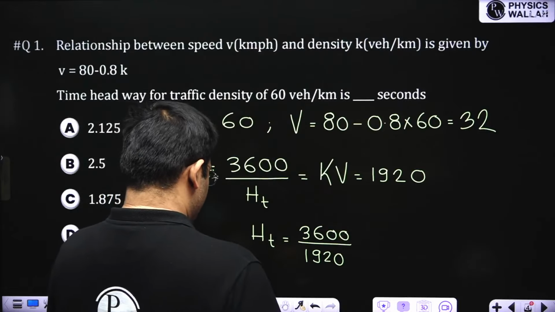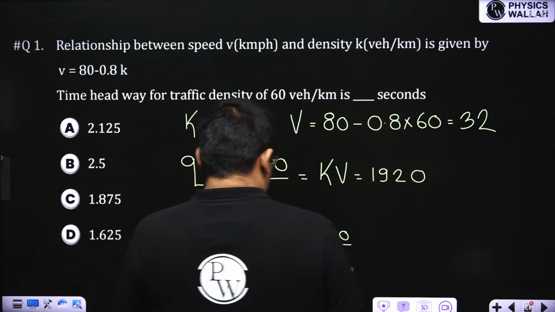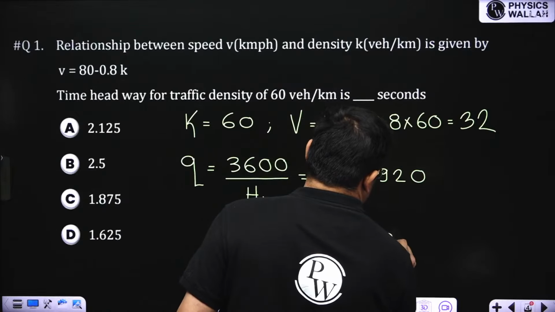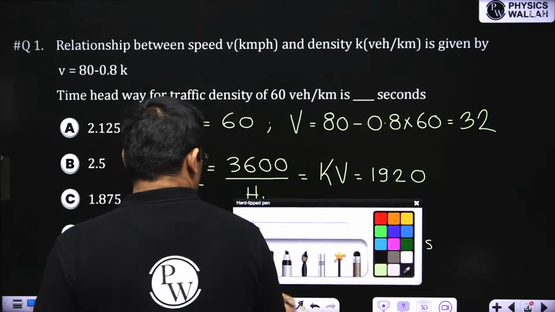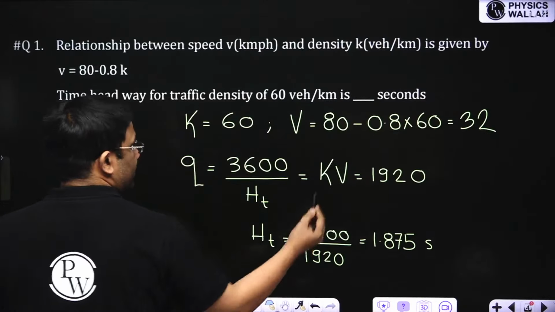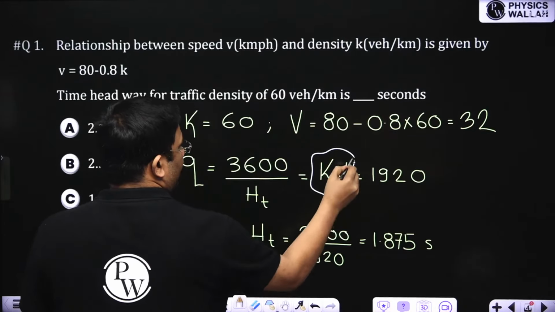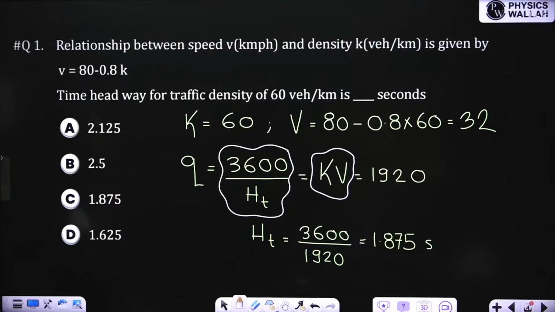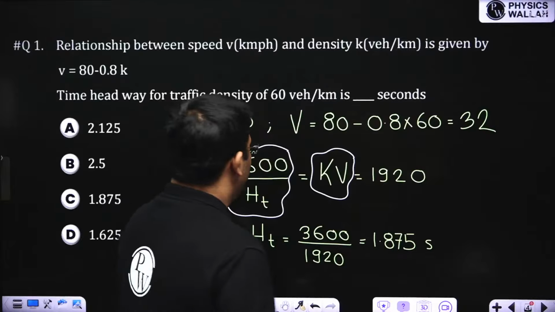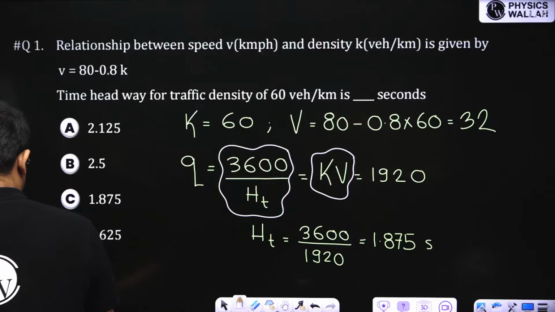This is giving me 1.875 seconds. So these two formulas, if we know that Q is equal to K into V and Q is also equal to 3600 by time headway, we can easily solve this question. Okay, very good. Let us go to the next question.